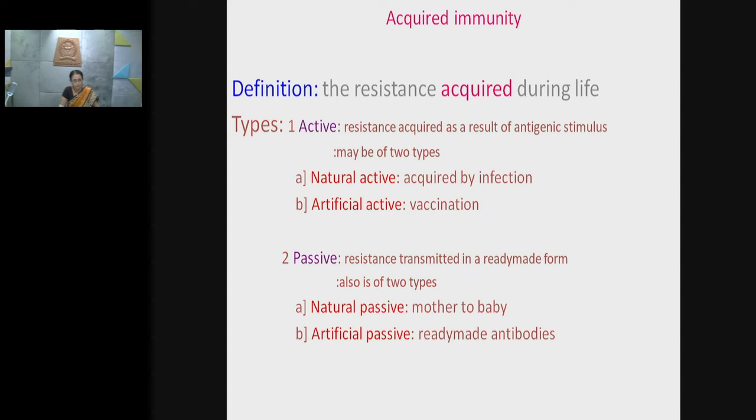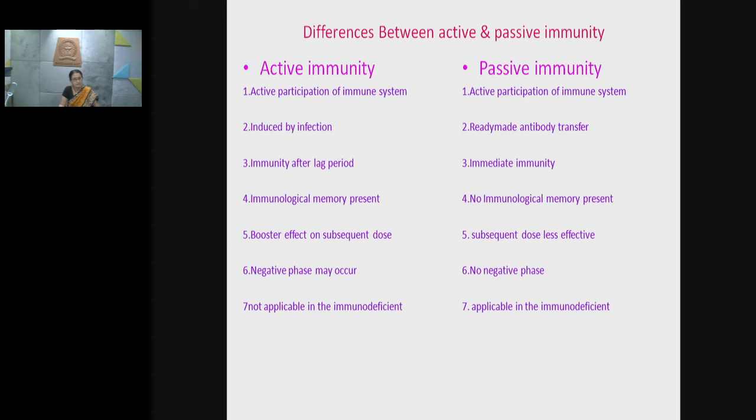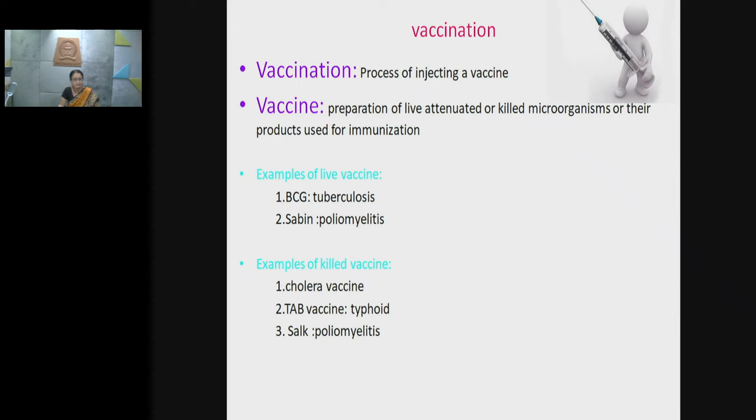Now, as I had told you, during our course we develop the acquired immunity either by natural infection or by vaccination. So what is vaccination? Vaccination is the process of injecting a vaccine. What is a vaccine? A vaccine is a preparation of live attenuated or killed microorganisms or their products used for immunization.